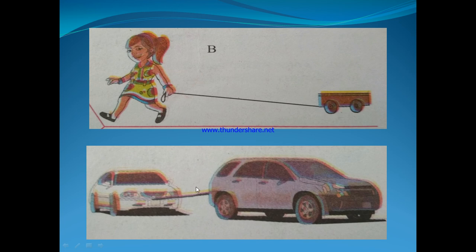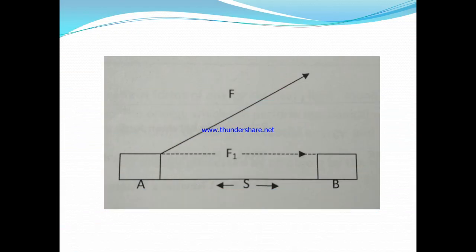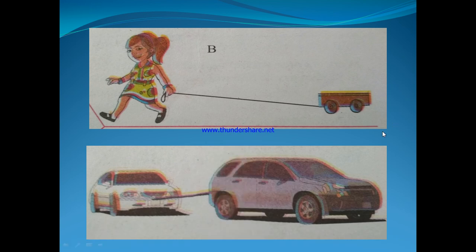Look at the third picture. In this picture you will find that one car is towing another car. The front car is pulling the rear car forward. The direction of this pulling is at a certain angle. If we discuss the direction of the pulling and the direction of the movement of the car, they are making a certain angle.